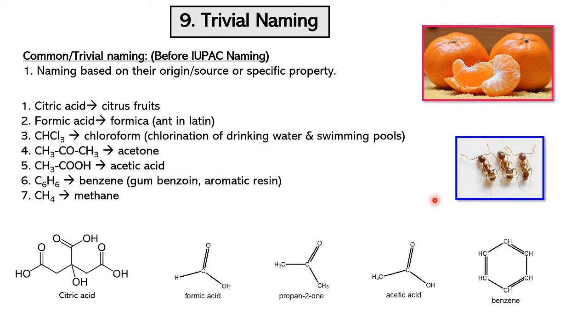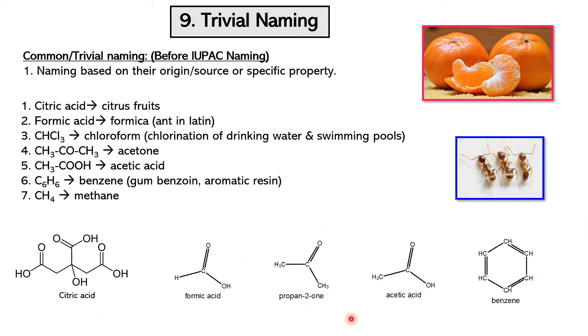So the last topic is trivial naming, or common naming. Common or trivial naming is based on the origin, source, or specific property of the compound. Common or trivial naming was used before IUPAC naming. But now IUPAC is the standard naming for a wide range of organic compounds. It is impossible to name all organic compounds according to the common or trivial system, especially the synthetic organic compounds. That's why common or trivial naming is very limited.